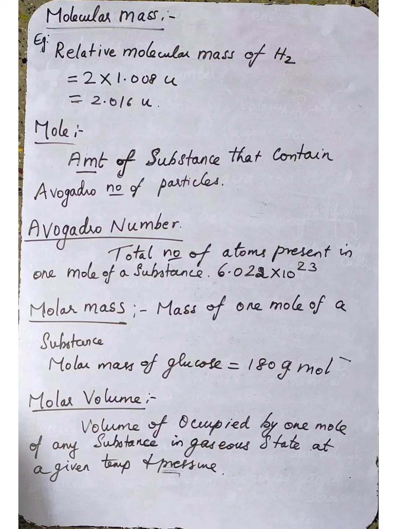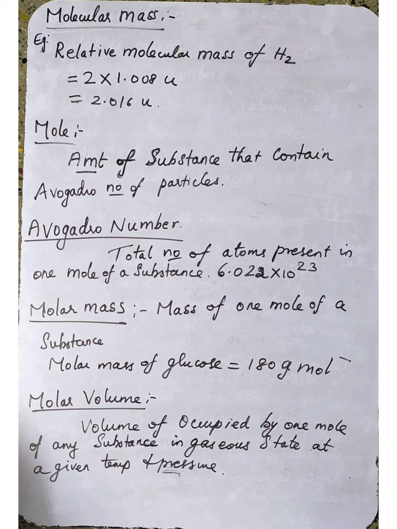Understood? Another definition we can say for mole: mole is defined as the amount of the substance that contains Avogadro number of particles. One definition, which you already discussed in 10th standard, is that mole is the amount of the substance which contains as many specified elementary particles as there are atoms in 12 gram of carbon 12 isotope.